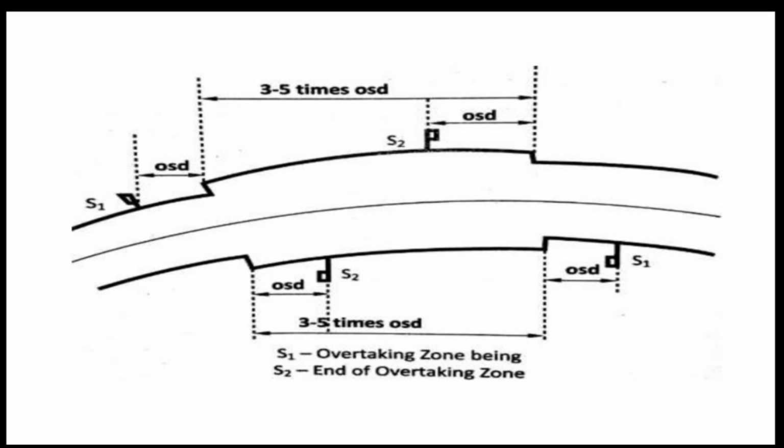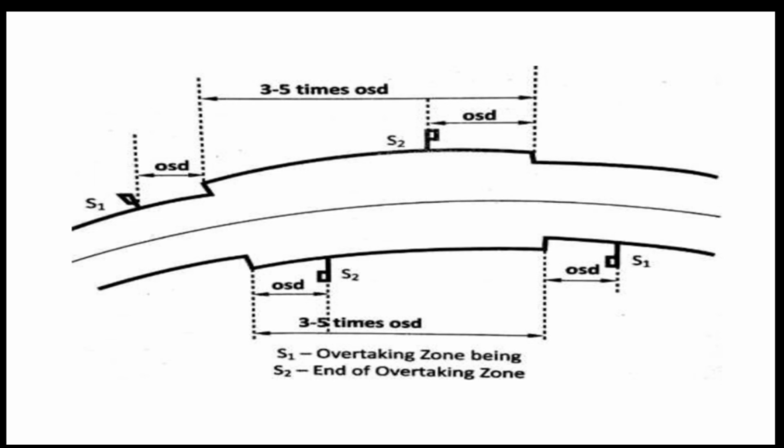It is desirable that the length of the overtaking zone is kept 5 times the overtaking sight distance. So whatever the overtaking sight distance, the zone should be kept as 3 to 5 times the overtaking sight distance. So as you can see from this figure,